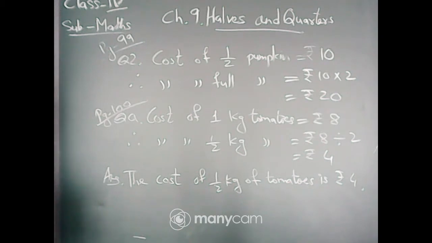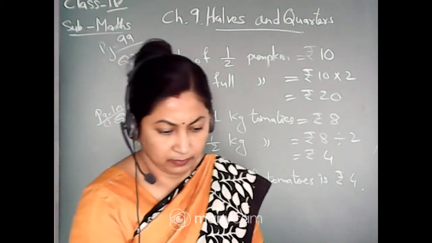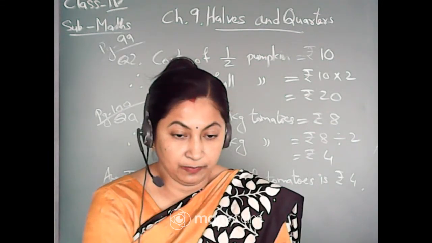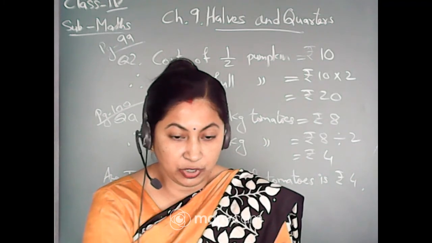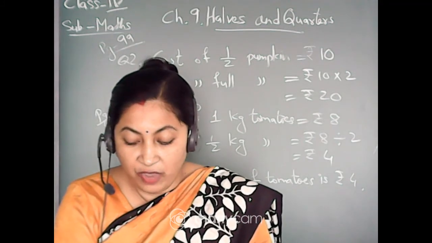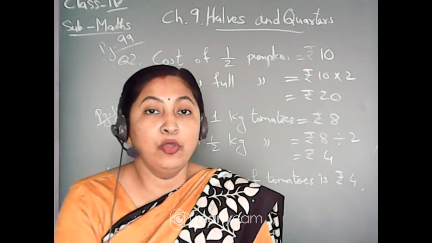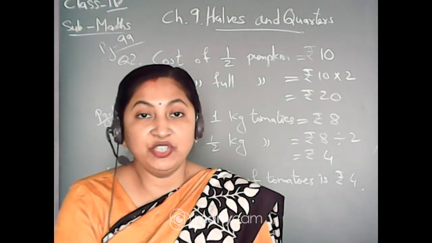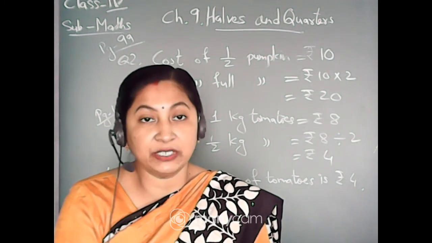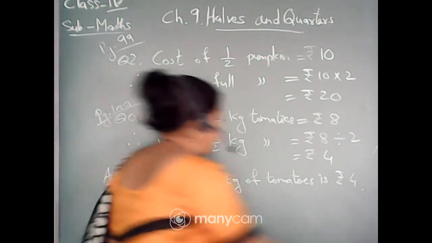Now come to question number B. Now come to the next question, question number B. Which costs more, half kg of onion or 1/4 kg of carrot? Now you have to find out whose cost is more. Is it the half kg of onion or is it 1/4 kg of carrot? Okay, so let us find it out.